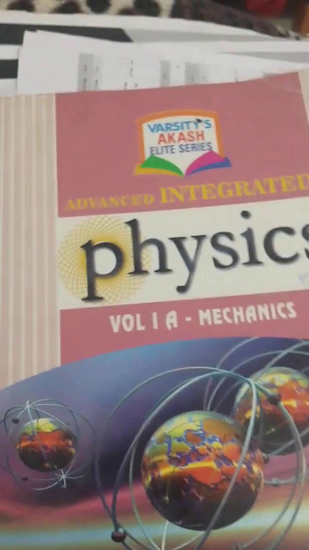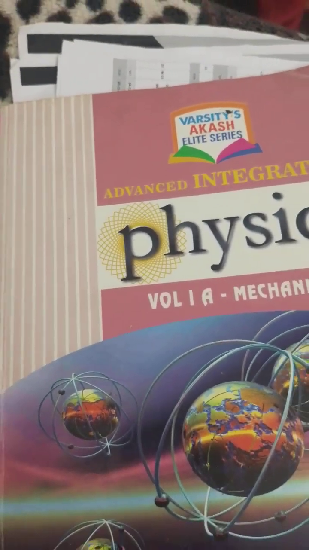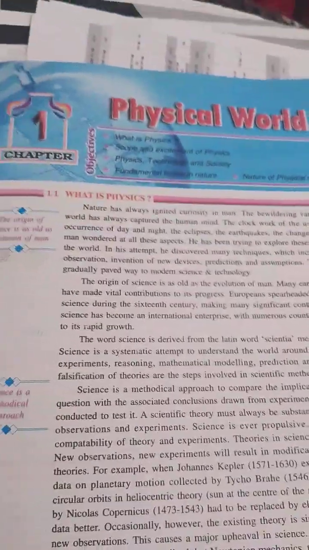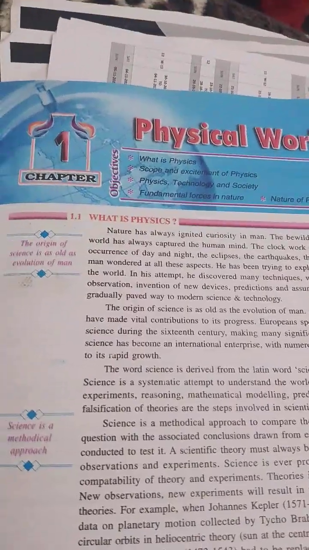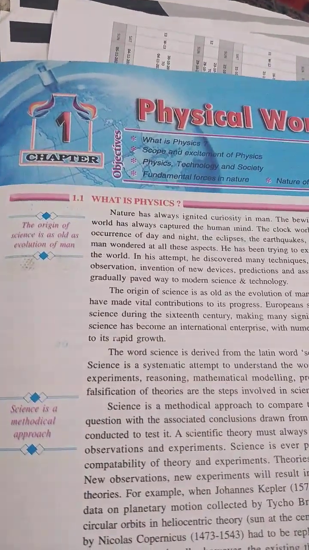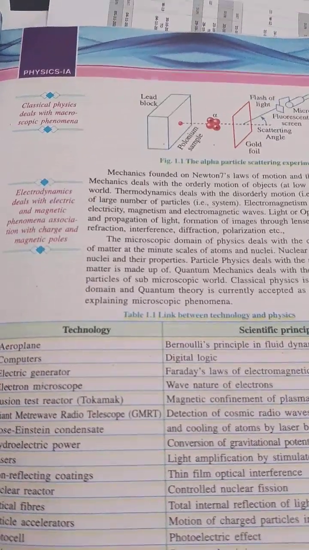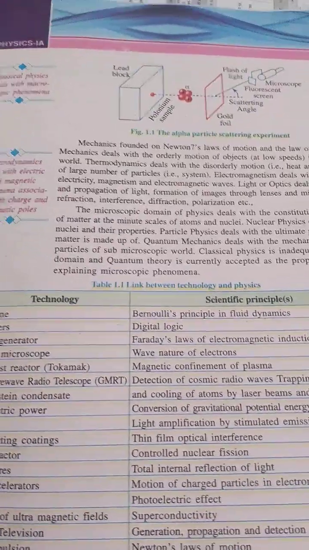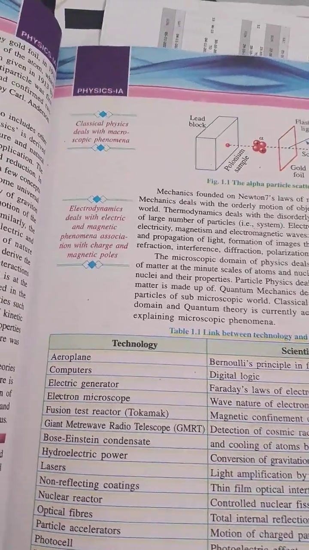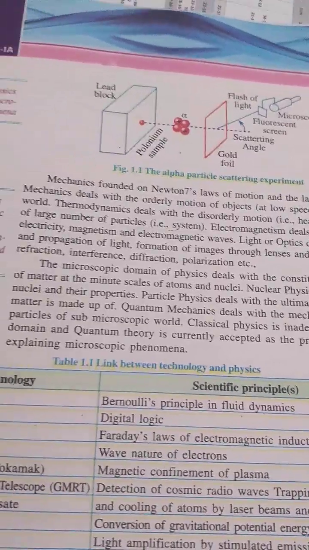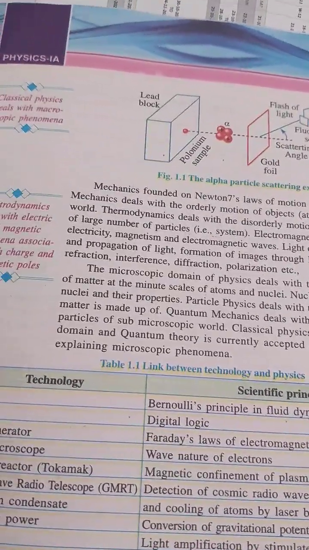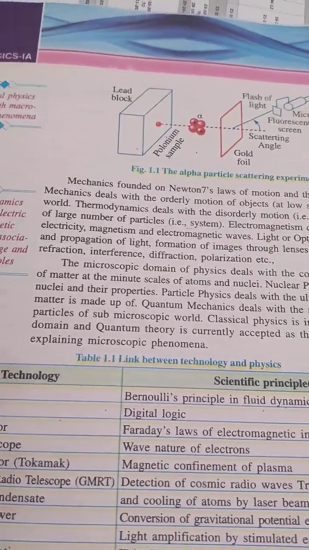Advanced Integrated Physics, Volume A. What is given in the physical world? The scientists, their discoveries, the importance of science, and the principles which are useful in daily life. Observe the alpha particle scattering experiment, which deals with the discovery of the nucleus in an atom.